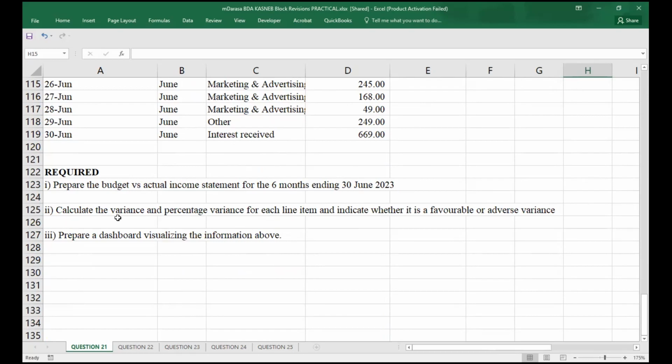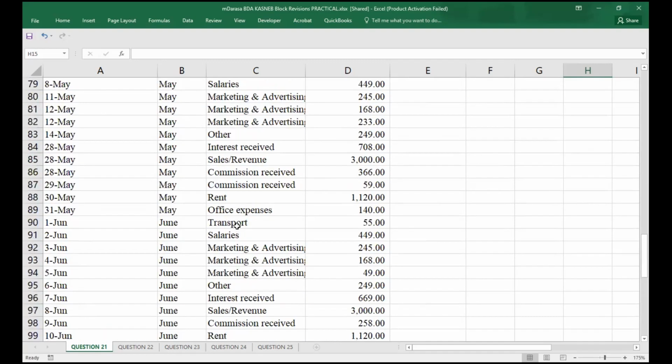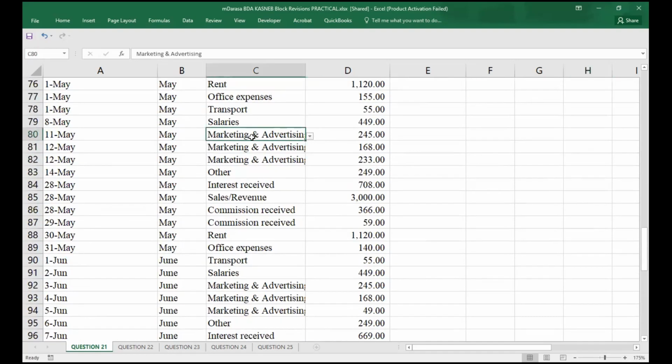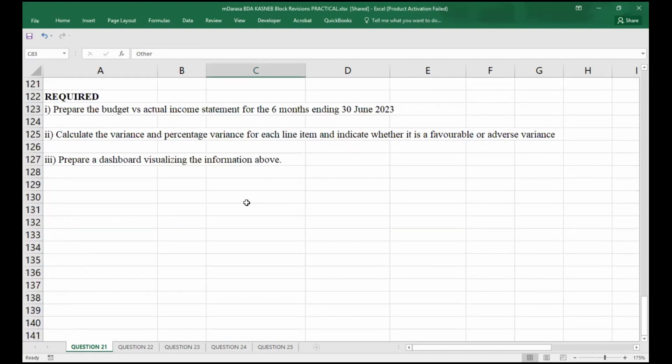Number 2, calculate the variance and percentage variance for each line item and indicate whether it is favorable or adverse variance. Whenever you're talking of each line item, say for example, if it is marketing, it should be marketing difference. If it is other, it should be other difference. Then we're supposed to prepare a dashboard visualizing the information above.